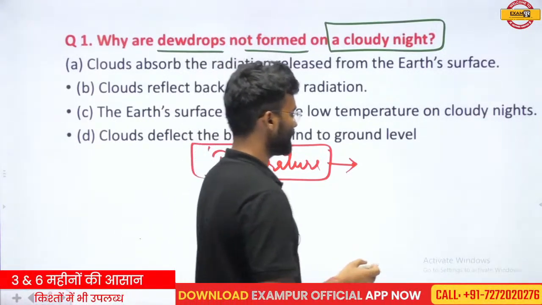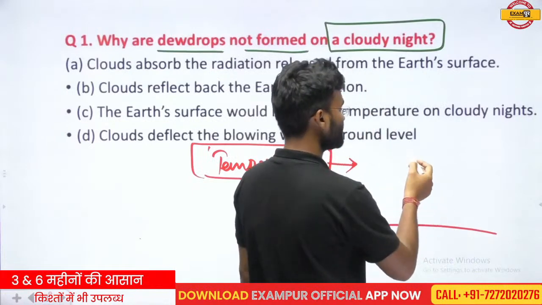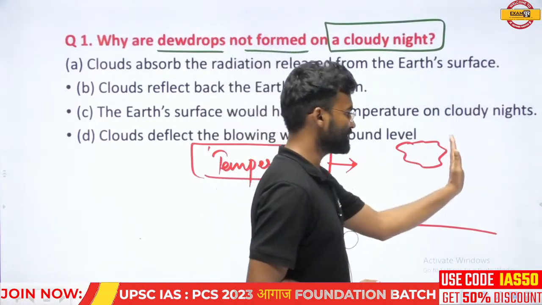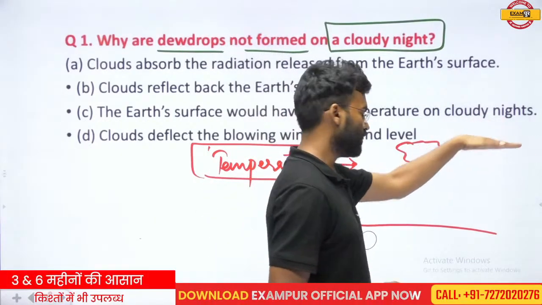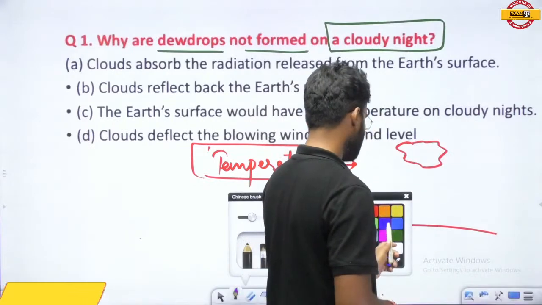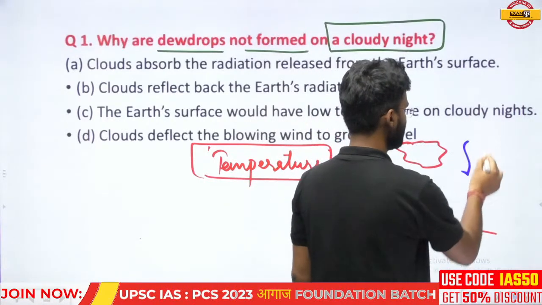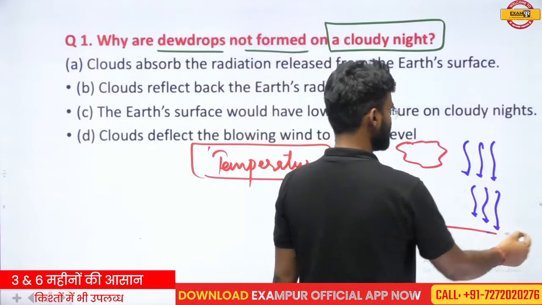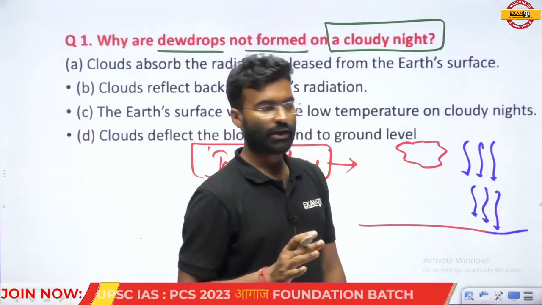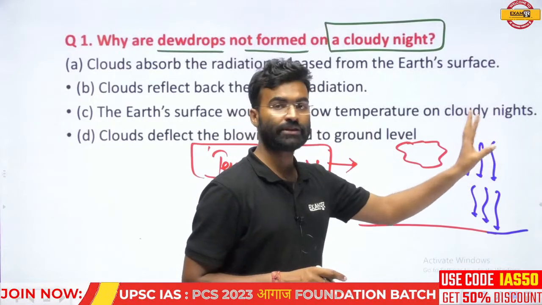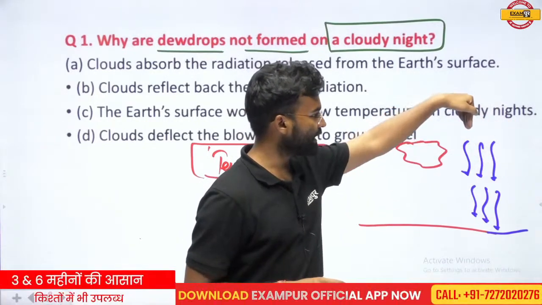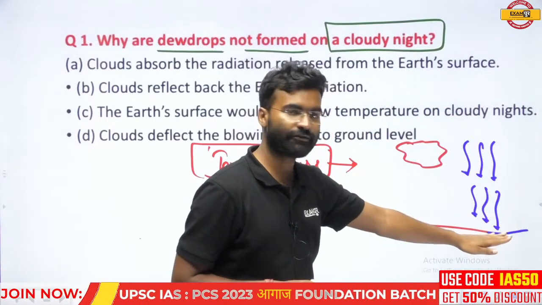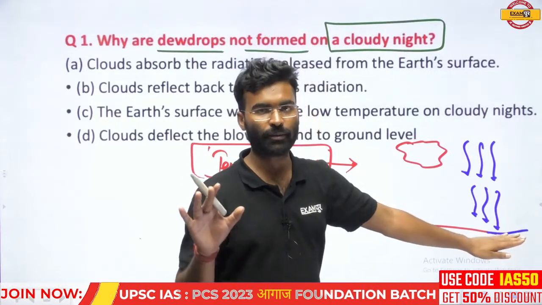If there is an absence of cloud, that means a region which does not have cloud in the sky, then when the solar radiation comes, it will reach the surface without any disruption. If the sky does not have cloud, the solar radiation coming from the sun will arrive at the surface without any disruption, without any obstacle.